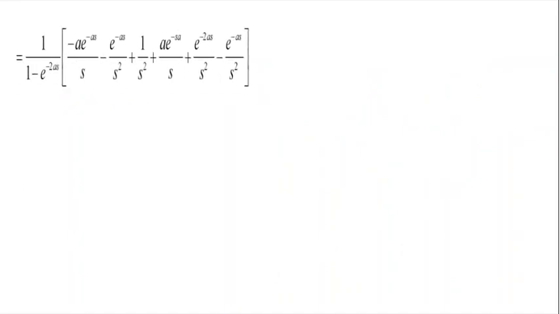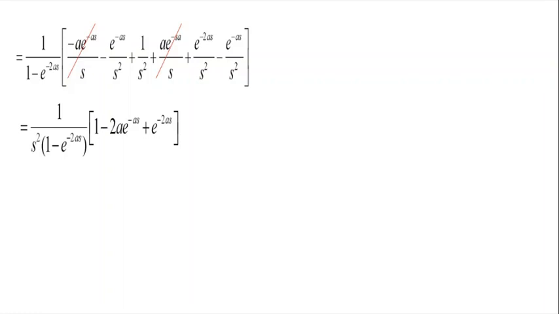1 divided by 1 minus e power minus 2as into minus a e power minus as divided by s minus e power minus as divided by s square plus 1 divided by s square plus a e power minus sa divided by s plus e power minus 2as divided by s square minus e power minus as divided by s square. So here after the terms are cancelled, we get 1 divided by s square into 1 minus e power minus 2as into 1 minus 2 e power minus as plus e power minus 2as.